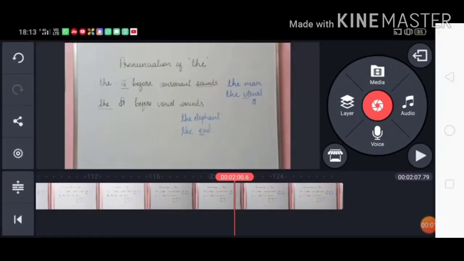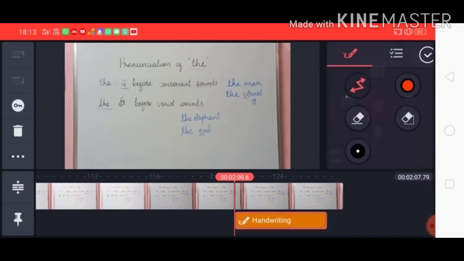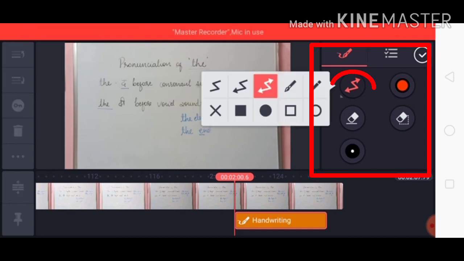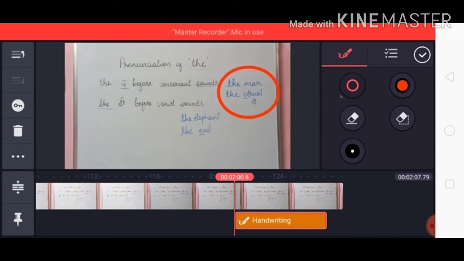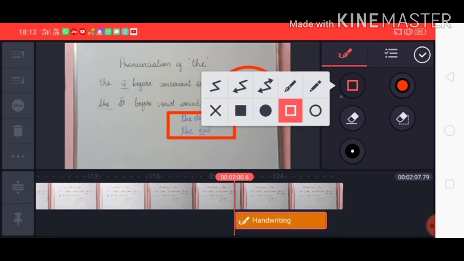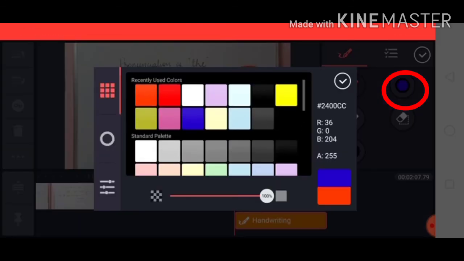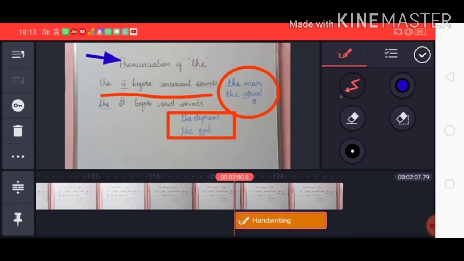Now let's move on to another option that is available within layer. It is of handwriting. If we click on this option, see, you can choose any of this. You can choose the pen or circles. You can encircle any particular portion. You can use the rectangle. You can write with the help of pen on the screen also, and you can change the color. If you want to make an arrow on the screen, you can make it, okay?